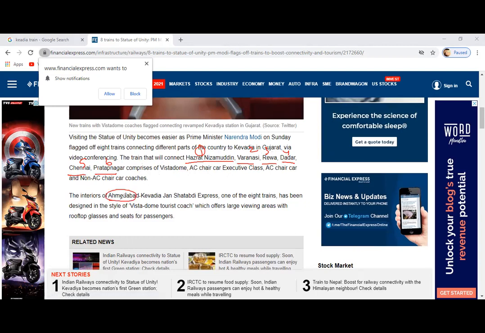Ahmedabad also there, no? Yeah. Ahmedabad, one more train also have to understand. Okay. Rooftop clappers, seats of the passengers, and these seats are also rotating seats. Okay, the seats are also rotating seats.